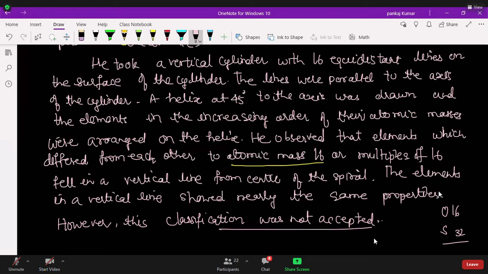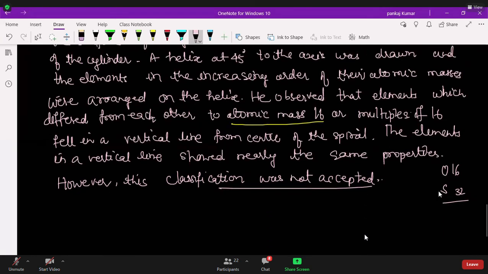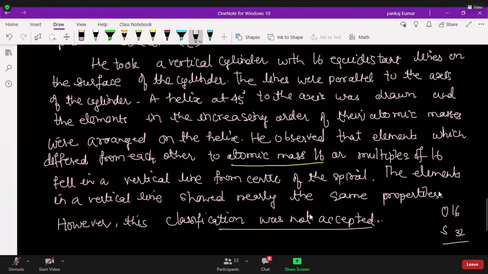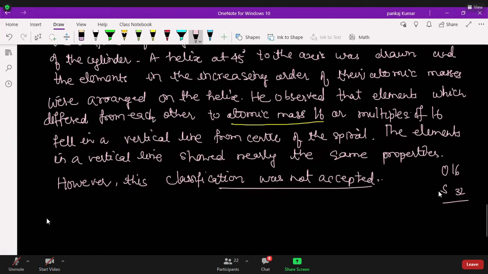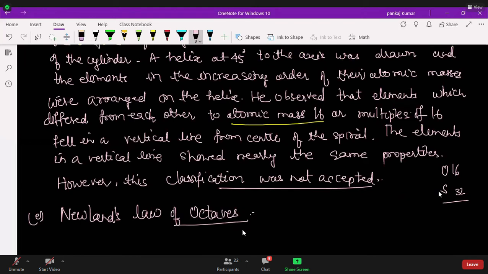Exactly. Now the next classification, this is a very long classification. Now we have the next, Newlands. Don't hurry, there are lots of things. Pay attention: this was given in 1862, or 1864, right?